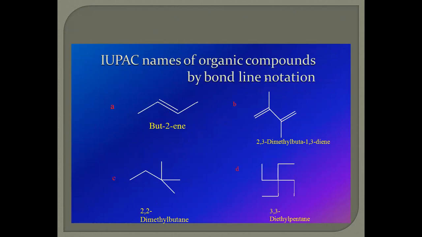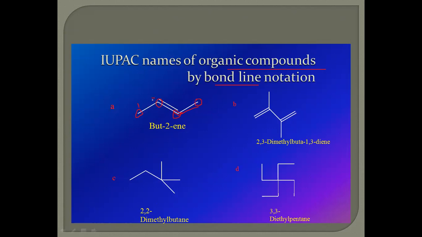Similarly, for organic compounds given in bond line notation instead of carbon symbols, only bond lines are given. The intersections and folding of the lines indicate carbon atoms.